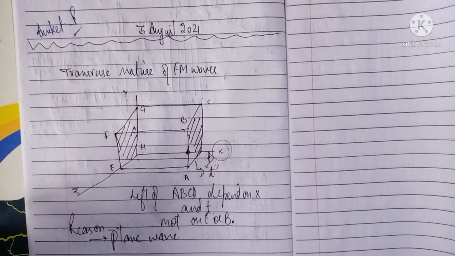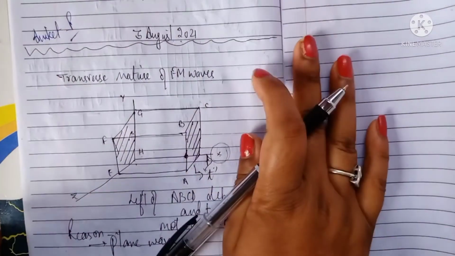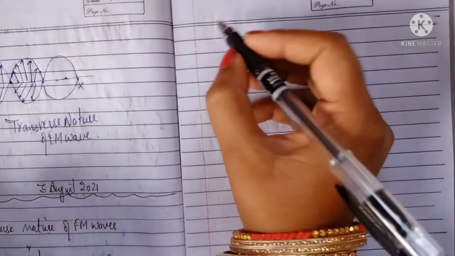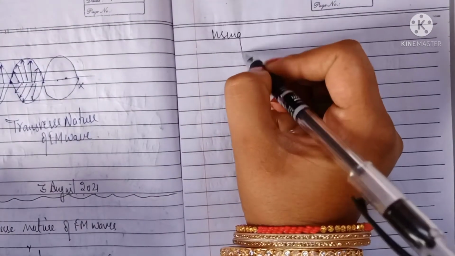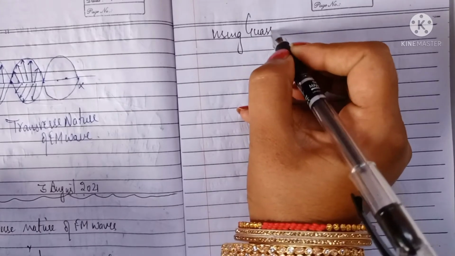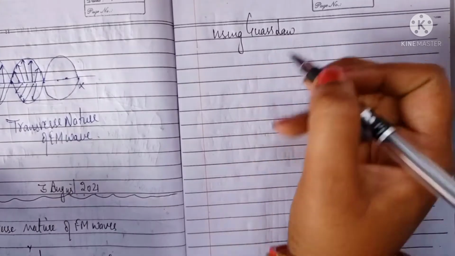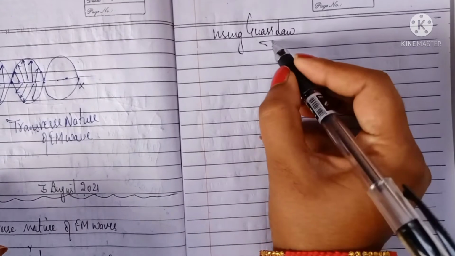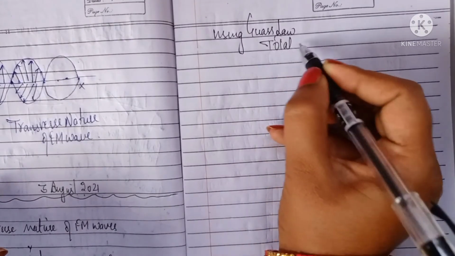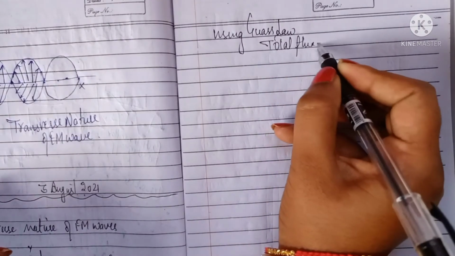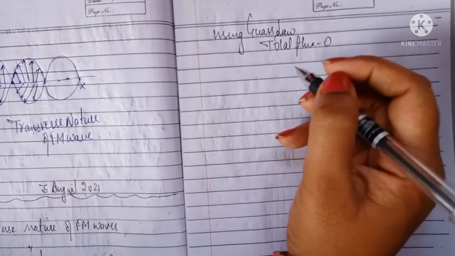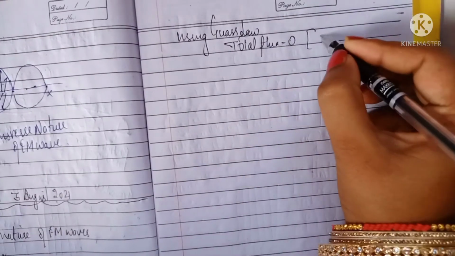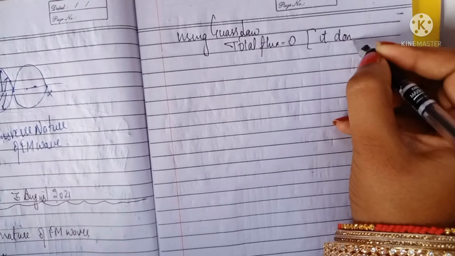So if I apply Gauss law here, now what does Gauss law state? Gauss law states that the total flux in this case is going to be 0. Why? Because it doesn't enclose any charge.